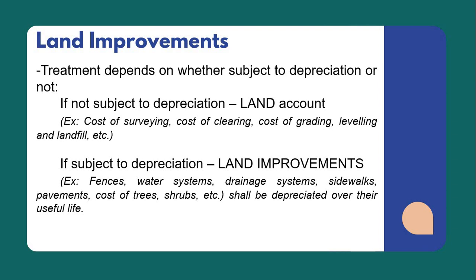But if such land improvements are depreciable, then such costs shall be accounted separately as land improvements, and this will be depreciated over their respective useful life. Examples of depreciable land improvements are fences, water systems, drainage systems, sidewalks, pavements, cost of trees, shrubs, and etc.